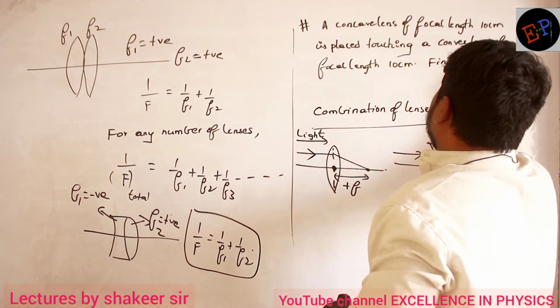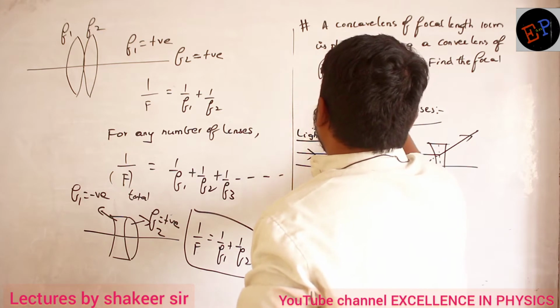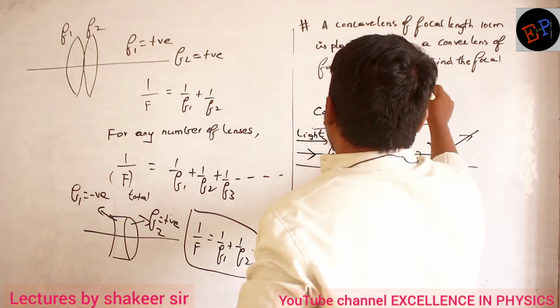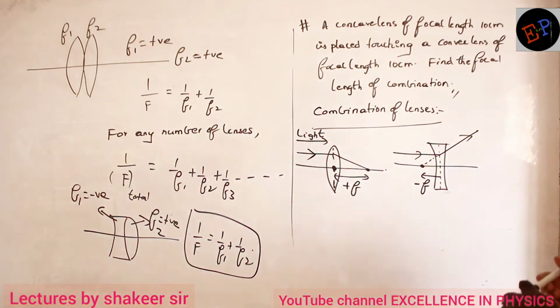Find the focal length of the combination. Okay? That is the question. Come on, try to answer this question.